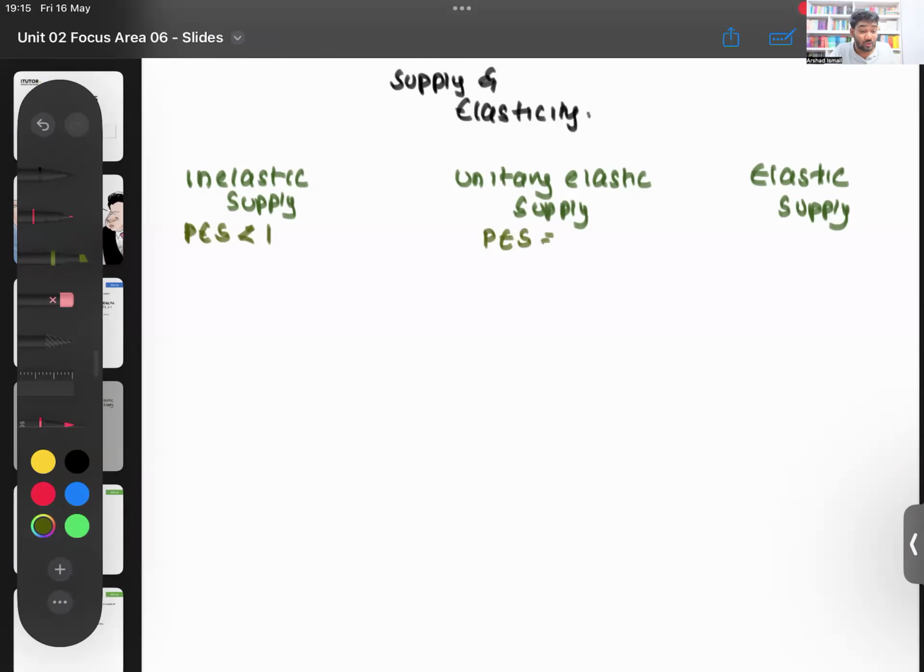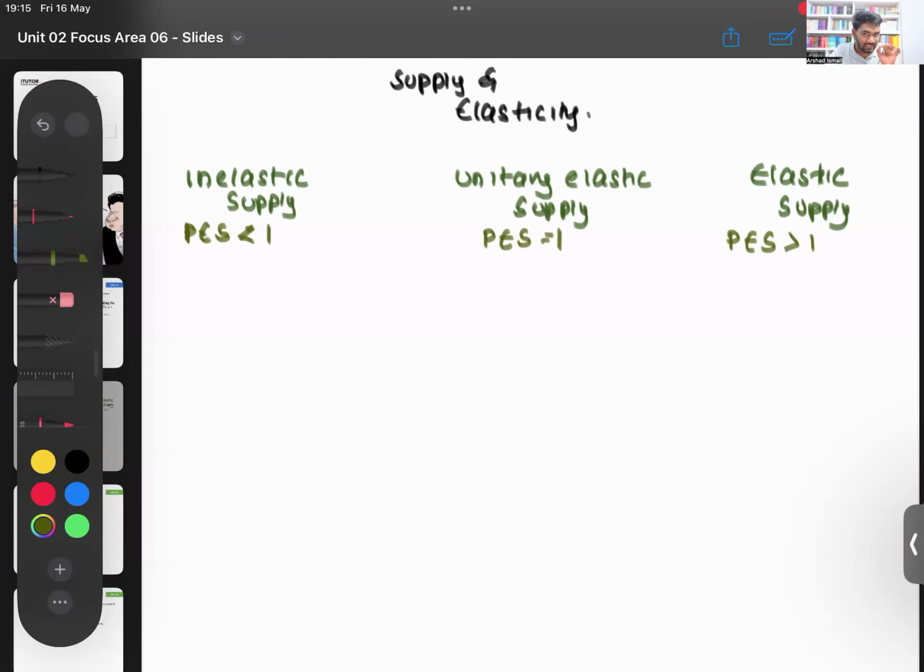Lamai, for unitary elastic, what is your PES? PES value will be equal to 1. And then for elastic supply, your PES will be equal to, not equal to, it will be greater than 1. Elastic supply, right? That we know.